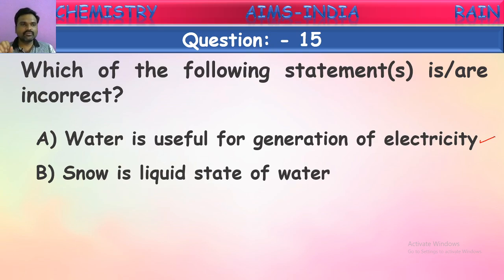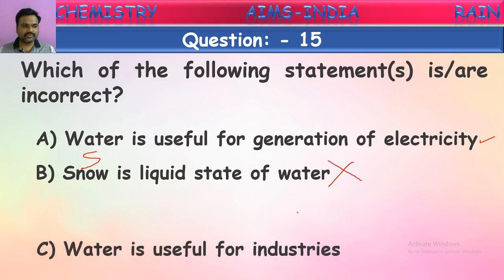Now, the second one. Snow is a liquid state of water. Is it correct, children? Snow is a solid form of water. It is not a liquid. What is the liquid form of water? Normal water, dew. We can say these are liquid, but snow and regular ice come under solid forms of water, but not liquid form. So what they have given here as a liquid form, snow is a solid form. Now this is an incorrect statement. Let us see the remaining options also.